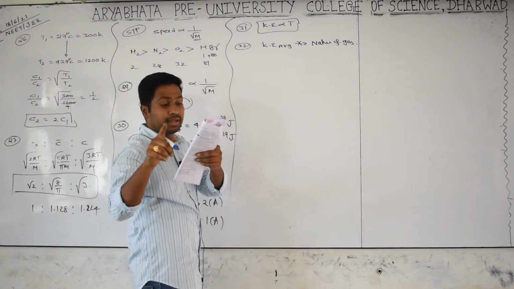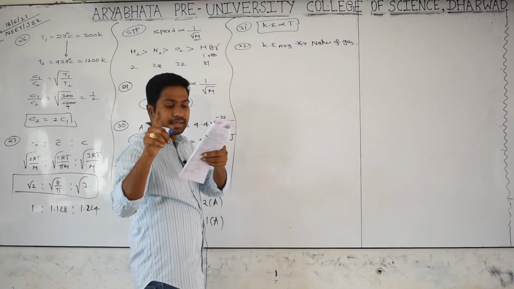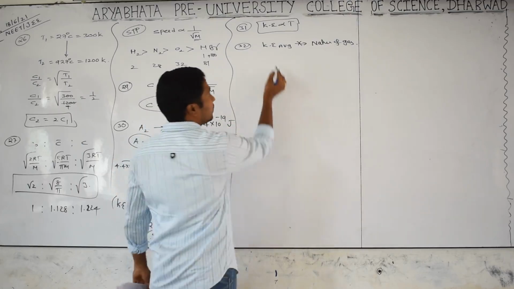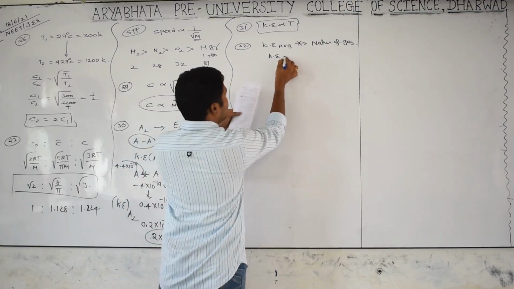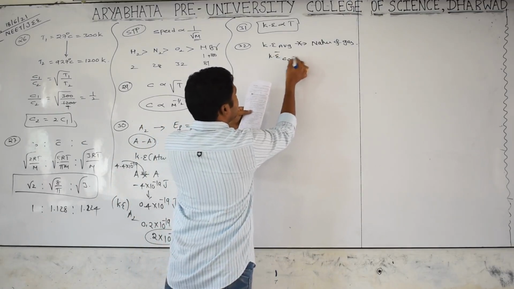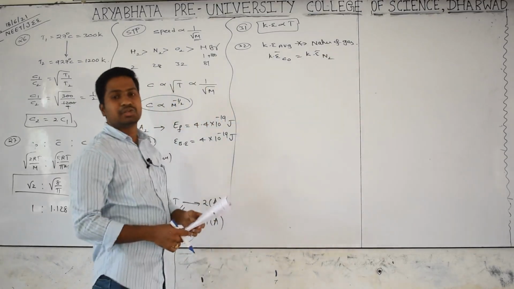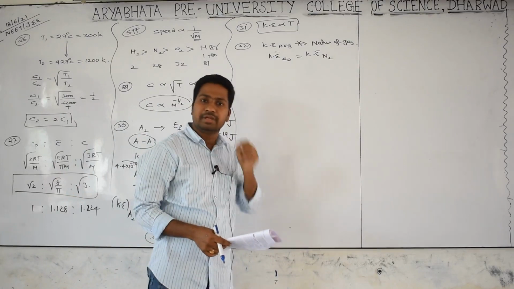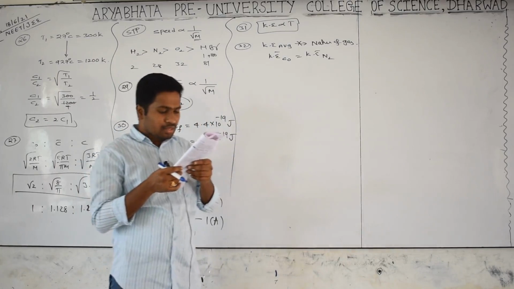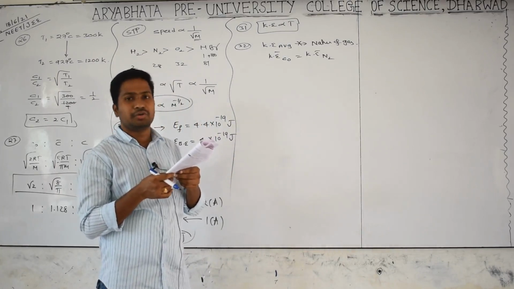As he mentioned very clearly, at the same temperature the average molar kinetic energy of these molecules is the same. That's why the average kinetic energy of a CO molecule equals the average kinetic energy of nitrogen, because average kinetic energy is only affected by the temperature, irrespective of the nature of the gas. Go for the next one.